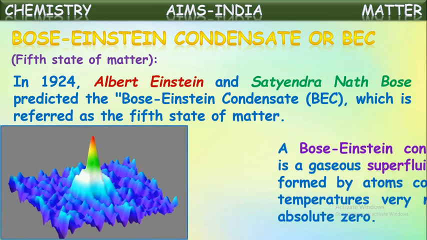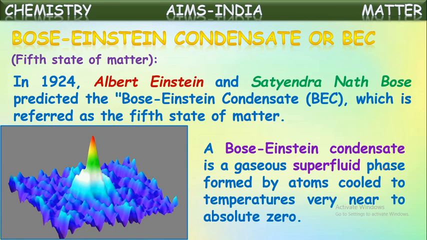Now, this Bose-Einstein condensate is formed by cooling a gas to very, very low temperatures, the reverse way of how plasma is formed. When you cool a gas to very low temperatures, nearly absolute zero, then the Bose-Einstein condensate is formed. A Bose-Einstein condensate is a gaseous superfluid phase formed by atoms cooled to temperature very near absolute zero.